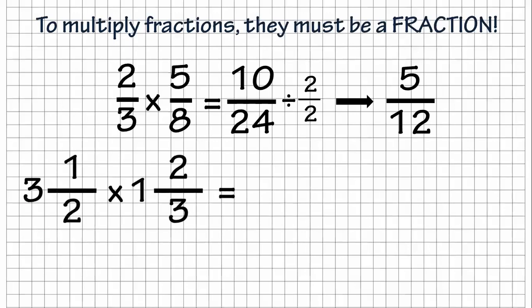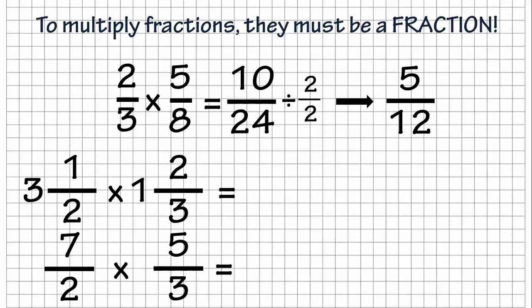They're mixed numbers now. You can pause it, work it out, and then hit play when you're ready to resume. So to work this one out, what do we got to do? First, we've got to make sure they're fractions because I can't do anything until they're a fraction. So I say 2 times 3 is 6 plus 1 is 7/2. 3 times 1 is 3 plus 2 is 5/3.